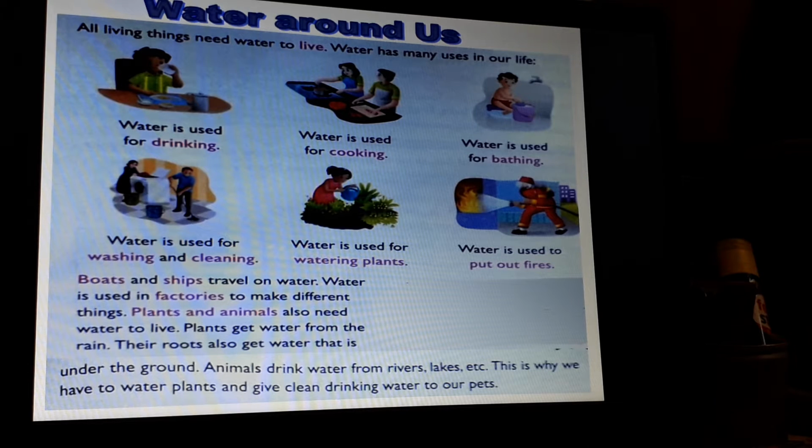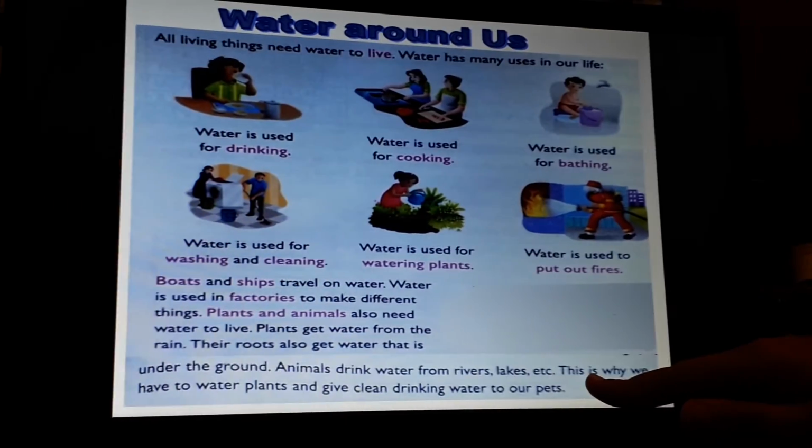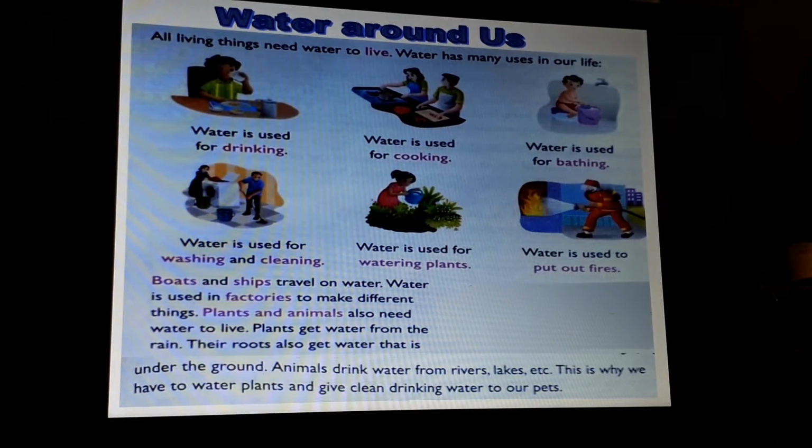Okay, so this is why we have to water plants and give clean drinking water to our pets. When we have plants in our home, we have to water those plants every day. And if we have pets in our home, we have to give them clean drinking water every day. Because every living thing needs water for its survival. Water is very important for every living thing.